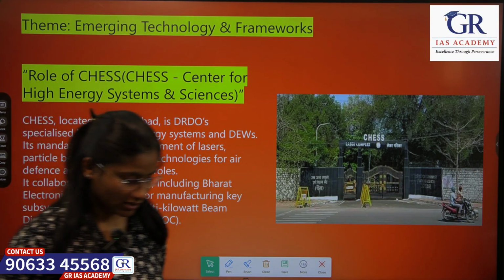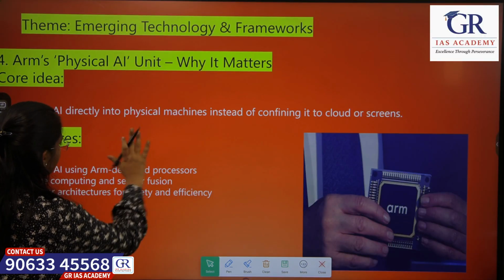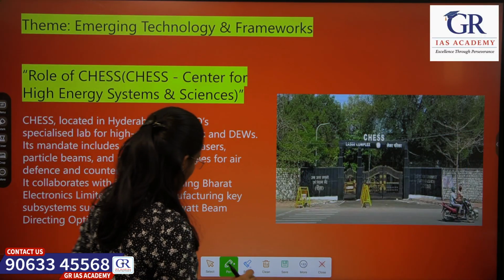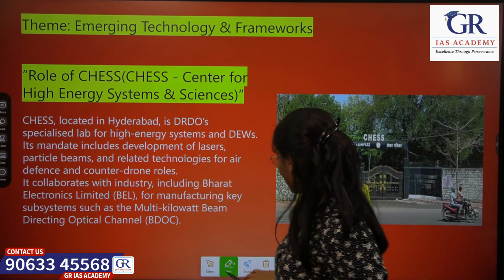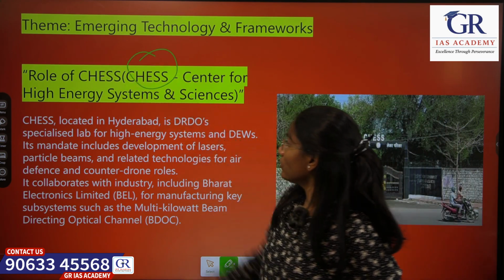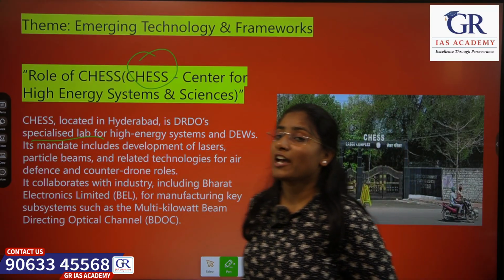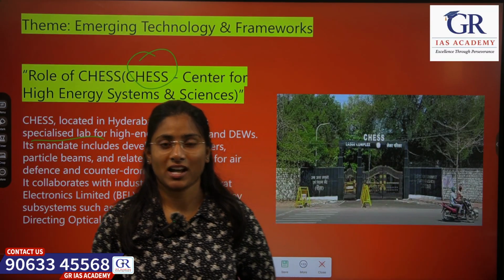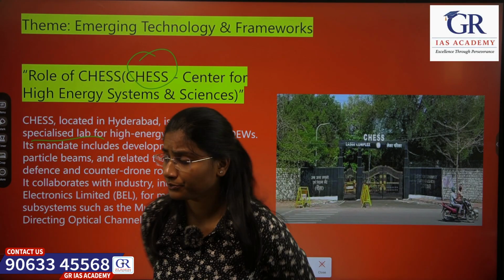So let's see about CHESS. What is CHESS? CHESS is a special wing of DRDO which is engaged in producing DEWs, high energy lasers for our DEWs.